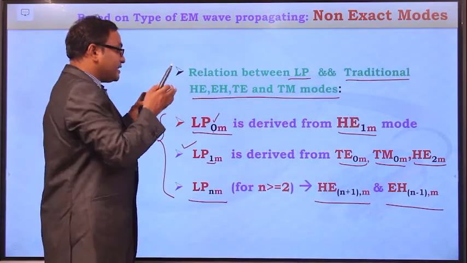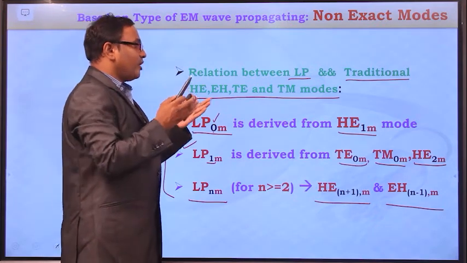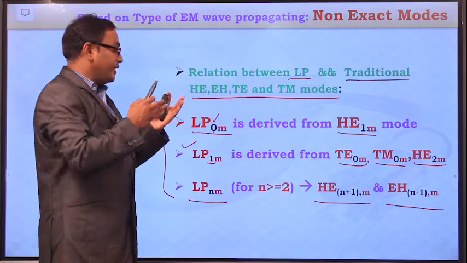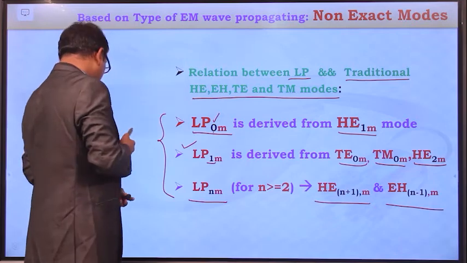So with the help of these 3 relations, we can get the combinations of exact modes for various linearly polarized modes. Please have a glance on these 3 equations now.